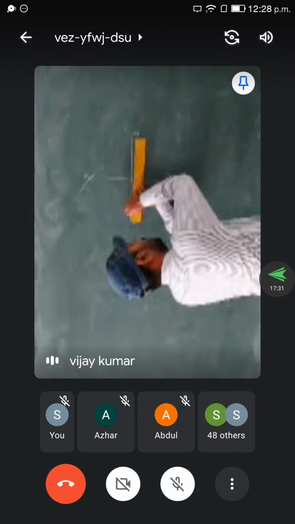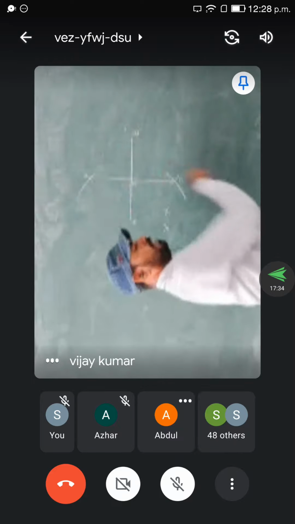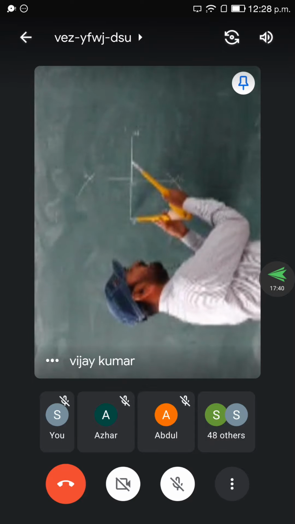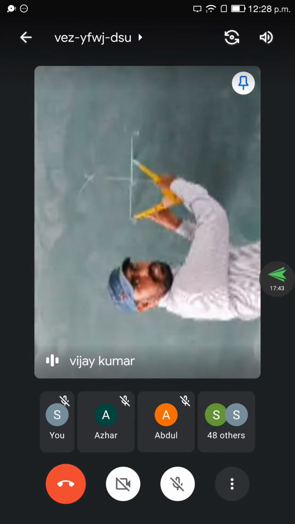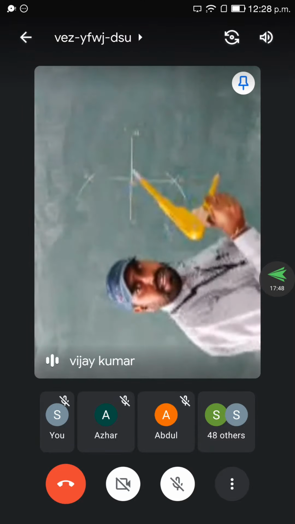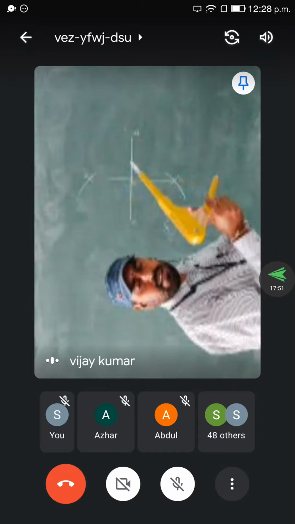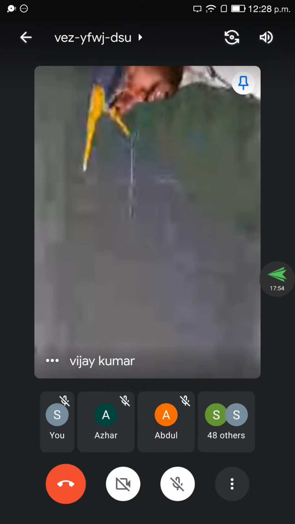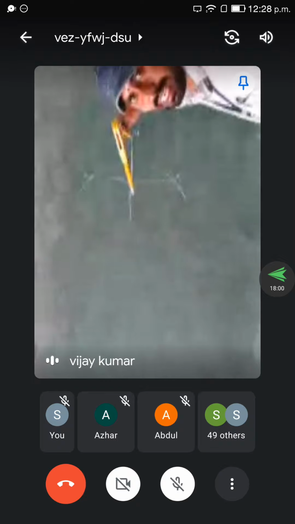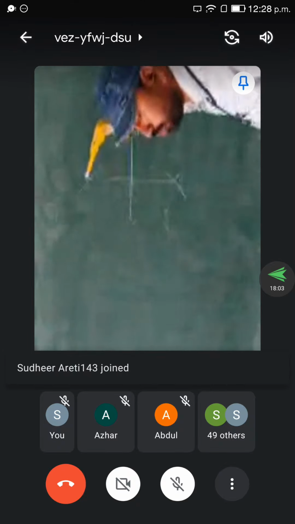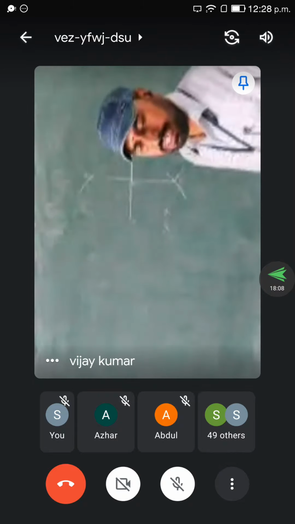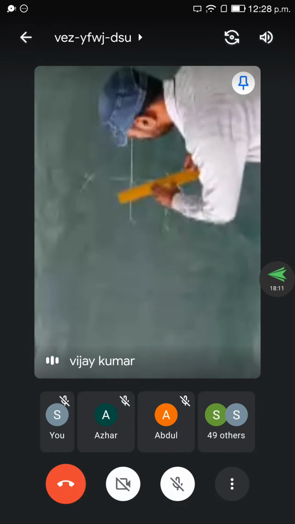First of all, we have to take a straight line AB, draw it and mark AB. By using a fine compass, with center A and more than half of the distance as the radius, strike out an arc on both sides. Again with the same radius and the same compass, with center B, strike out 2 more arcs on both the up and down sides of the straight line AB. These 2 arcs intersect at a point C and at a point D. And by using a fine scale,